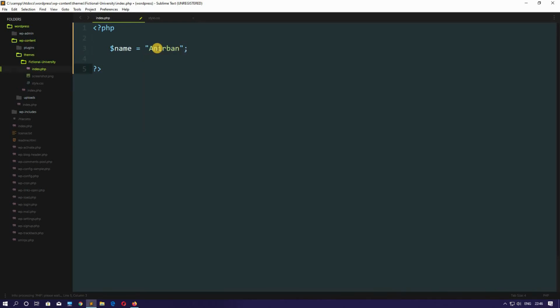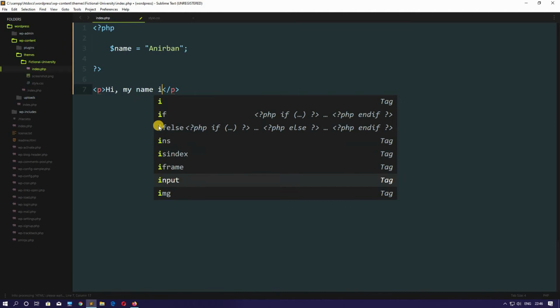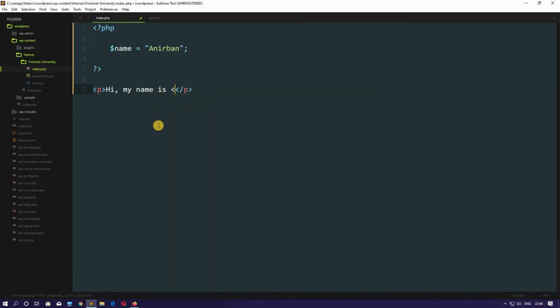Now let's jump outside PHP and come to this HTML section and write some HTML. So I'm writing a paragraph tag, and here I will write, hi, my name is. Now let's again jump back to PHP, and here I will echo out the variable $name.